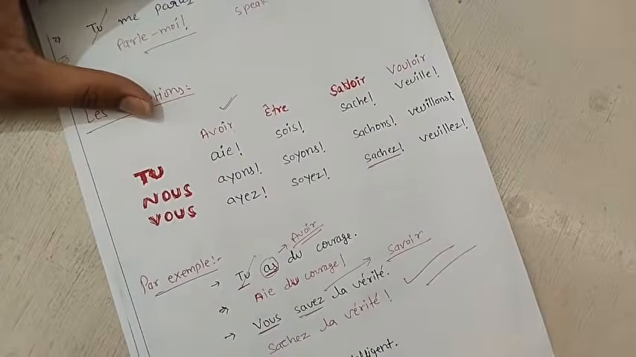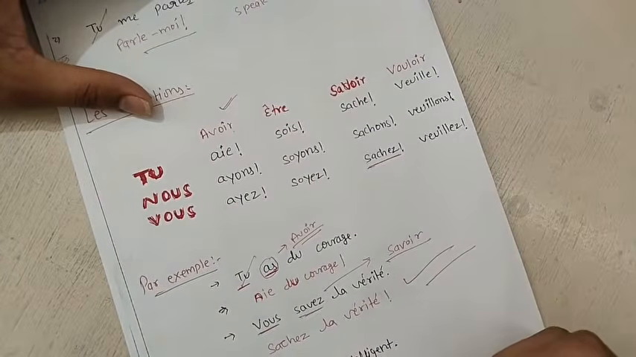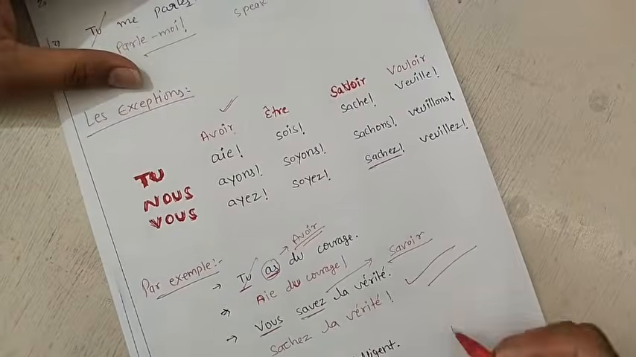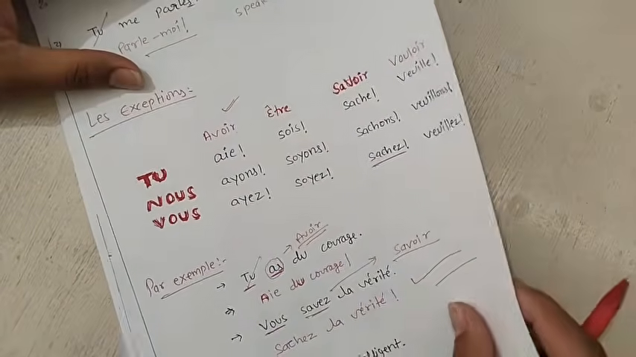Now you have one sentence, tu es intelligent, you are intelligent. You have to say be intelligent. You will do it on your own, and you will leave the answer in the comment box.